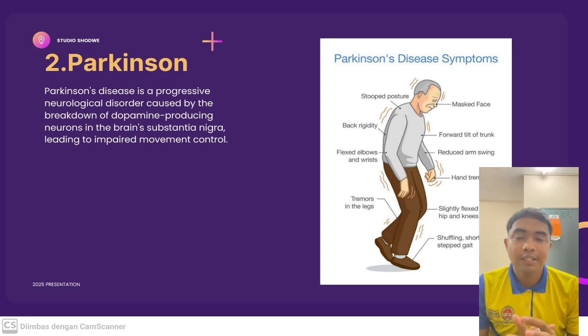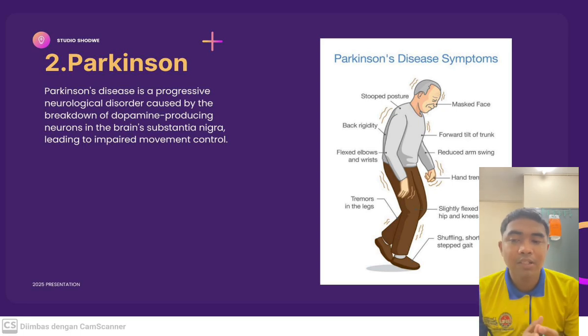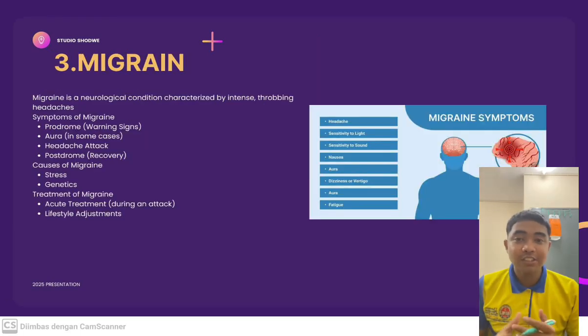Which means Parkinson's disease is a condition where certain cells in the brain, the dopamine neurons, stop working properly or die. These cells help control your body to move smoothly. When dopamine stops working, it becomes hard to control your body movement, which can cause symptoms like shaking, stiffness, and trouble walking.